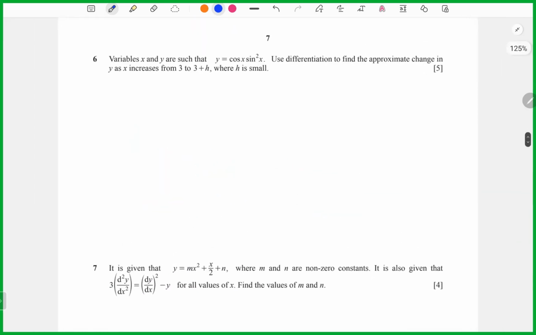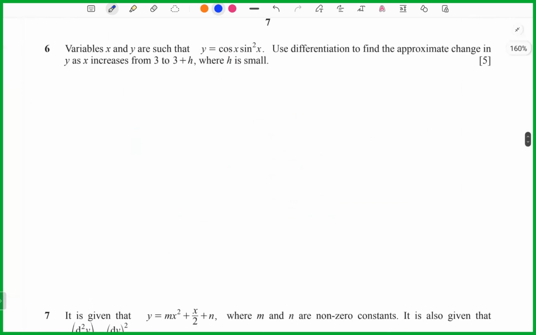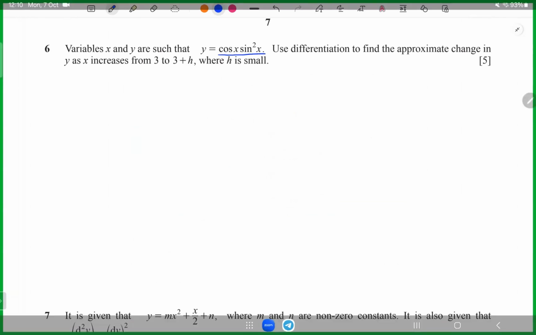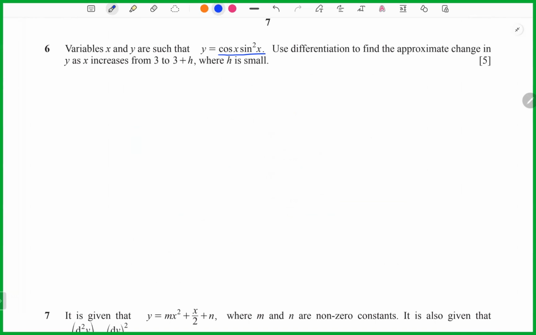Okay, now we look at question 6. Question 6 actually is a very special question because it's a different part of trigonometry. Variables x, y such that y equals cos x sine squared x. Using differentiation, find the approximate change in y as x increases from 3 to 3 plus h, where h is small. So first you need to use the product rule. I'm using the product rule, I don't need to change to cos or other ways. So let's see how we need to do it.